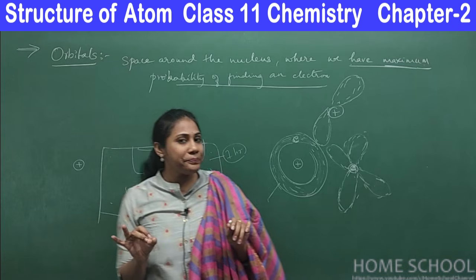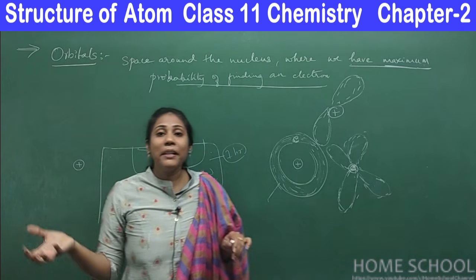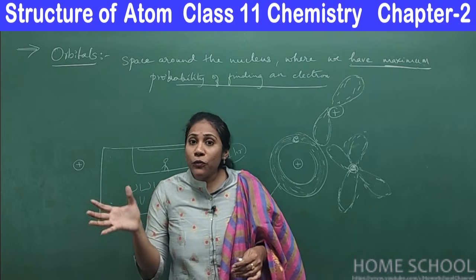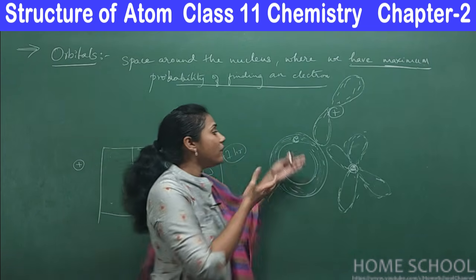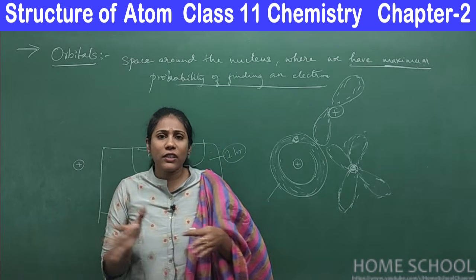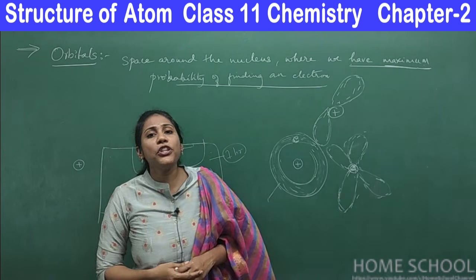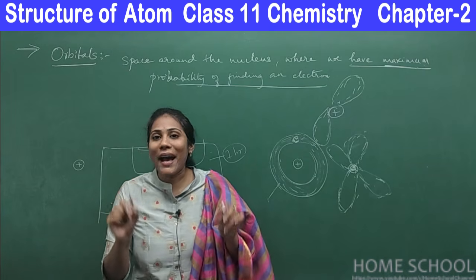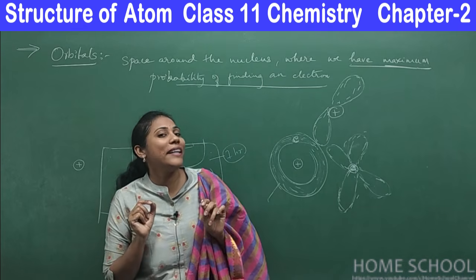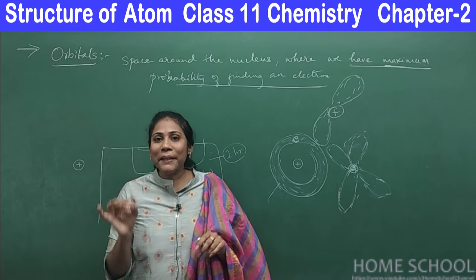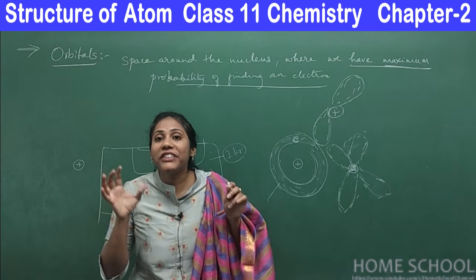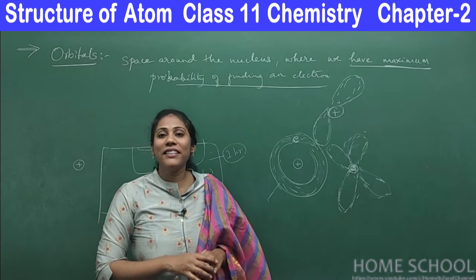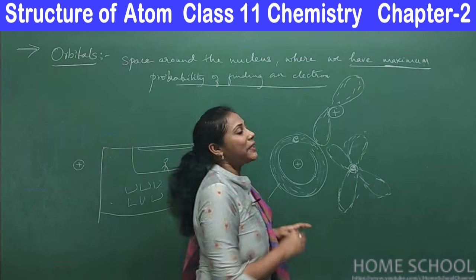Clear? Now, if you want to understand this in atoms with many electrons, like oxygen, where 8 electrons are there, and you want to know which electron is in which orbital, what is the shape of the orbital, what is the size of the orbital, and what is the energy of the orbital, you can understand all this with the help of 4 magic numbers, which we call quantum numbers. Quantum numbers are just like an address of an electron. How do you get the quantum numbers? By solving Schrodinger's equation.